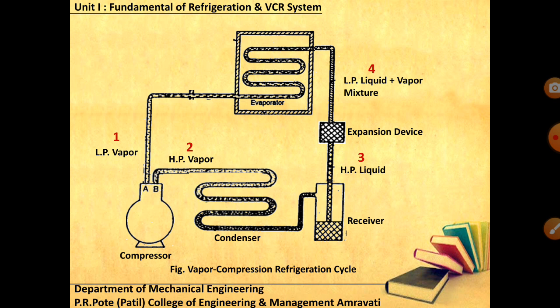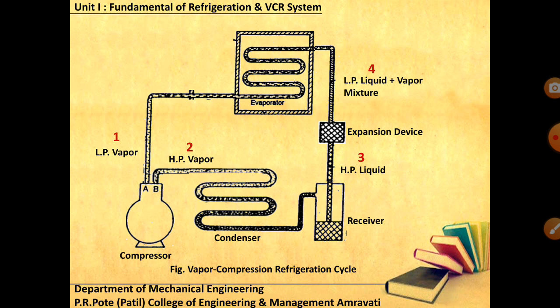Remember, 1 to 2 is isentropic compression, 2 to 3 is constant pressure heat rejection, 3 to 4 is expansion. This is isenthalpic expansion. Make sure this is a very rapid process. Whatever expansion process is taking place, this is an irreversible process, and it happens in a very short span of time. That's why this is an irreversible process, and this is an isenthalpic process. Enthalpy at point 3 is equal to enthalpy at point 4.